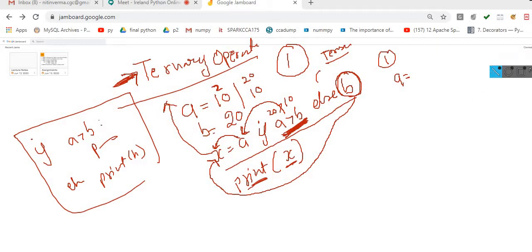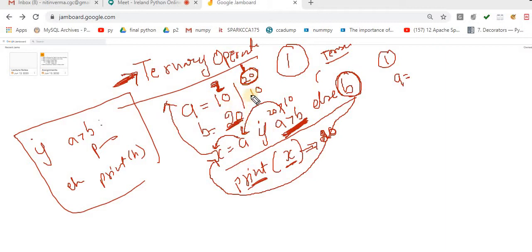Now if I print this X, then what would the output be in case number 2? Which value is greater? 20 is greater. When I print this X, what output will I get? I will get 20. Now in case number 1, what output will I get? Again, I will get this 20.